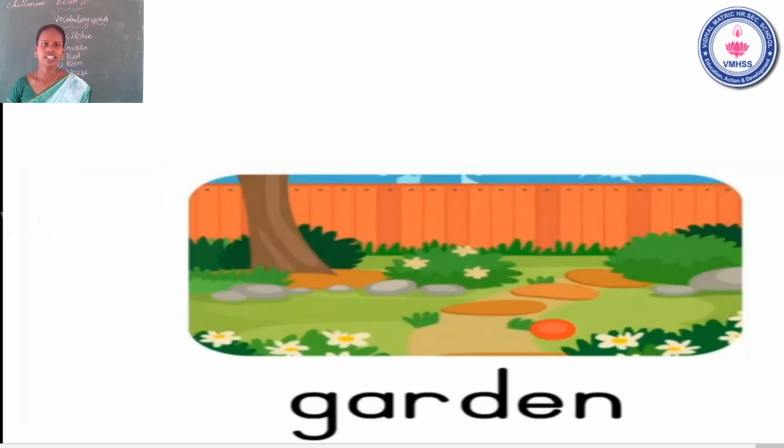Garden. Okay, see the picture. This is garden. Garden, it has many trees, flowers and tall grass. Okay, and the mouse plays in the garden. It's a nice place to play. Students, it's a nice place to play. Garden. Second one is garden. Okay, now go to the third one.